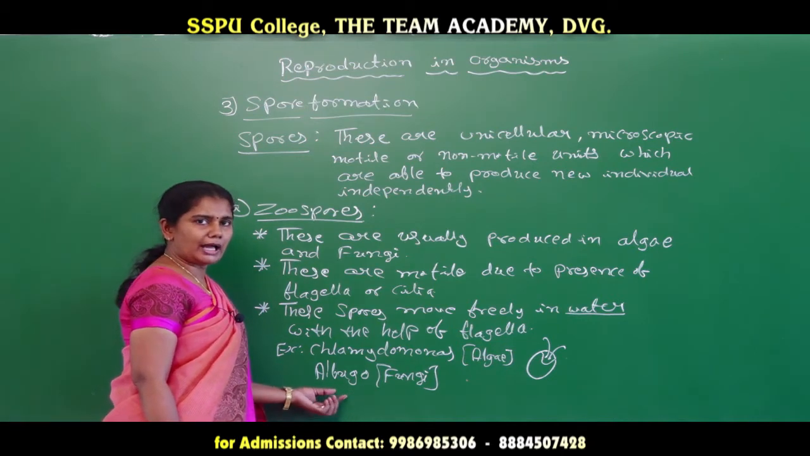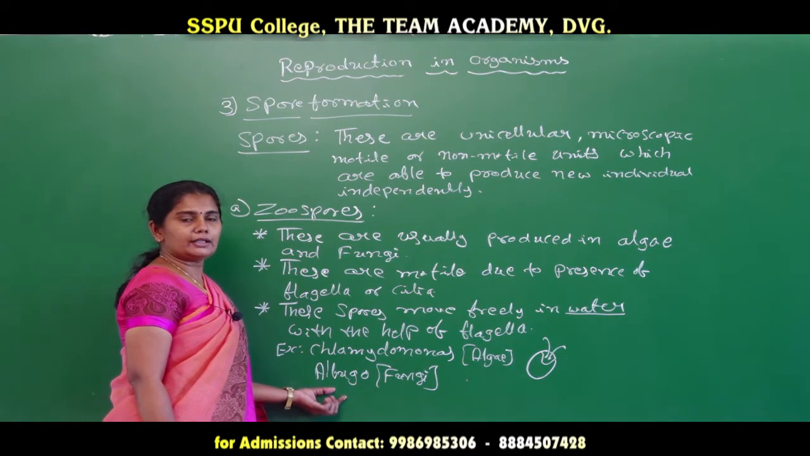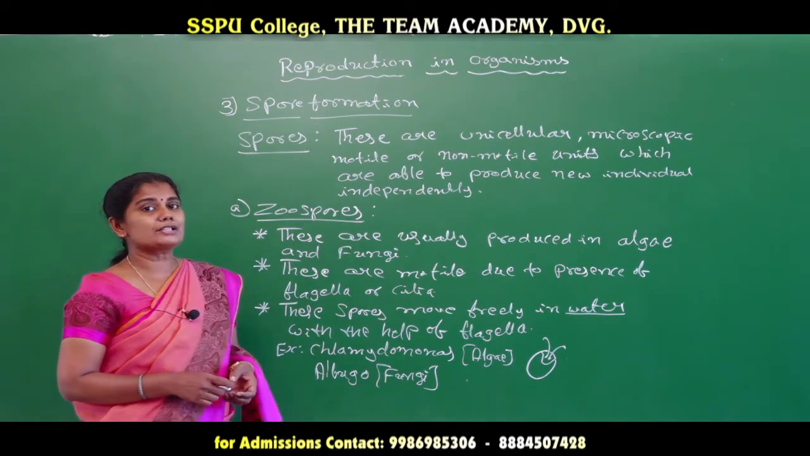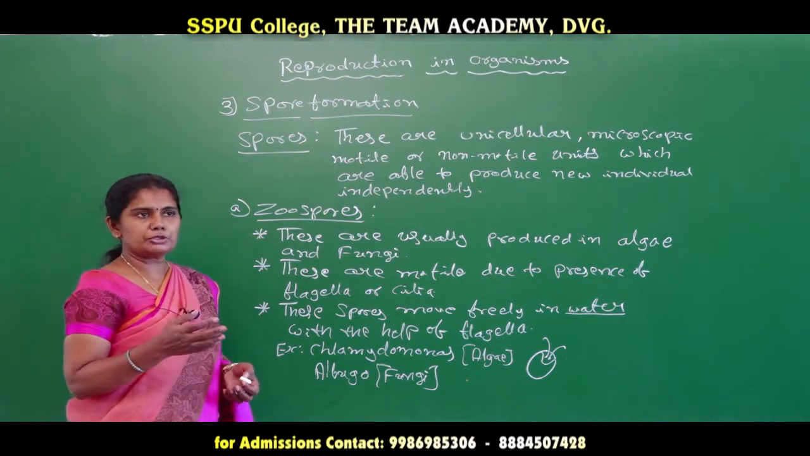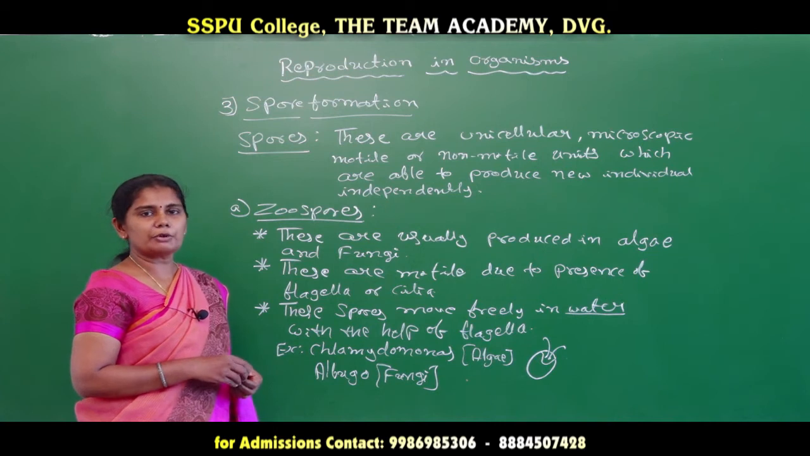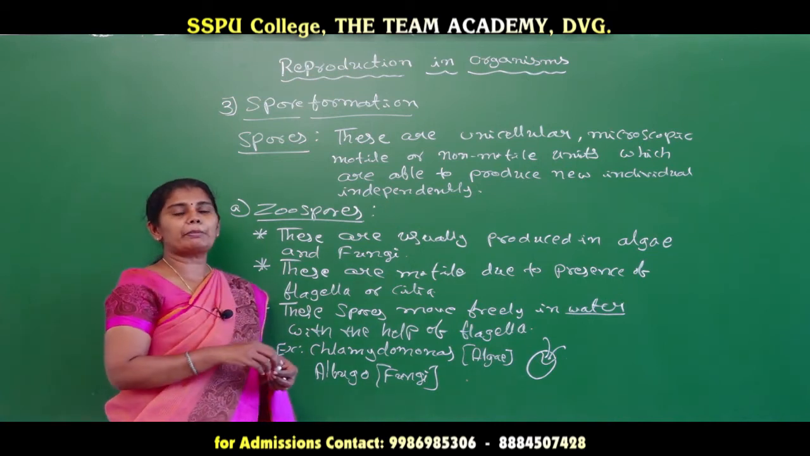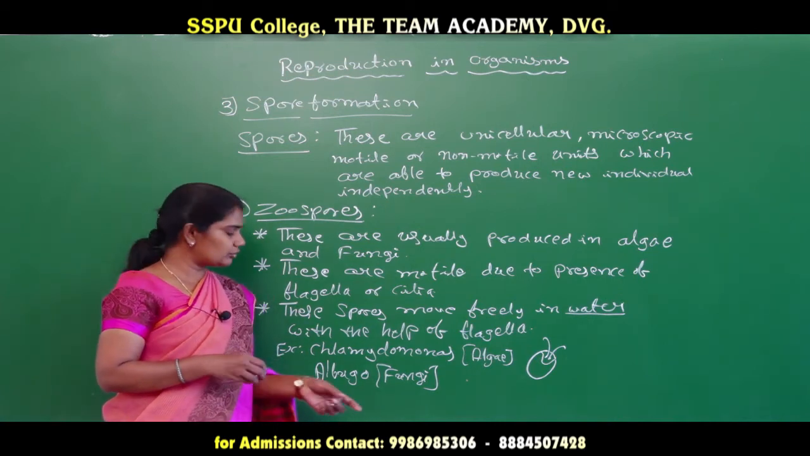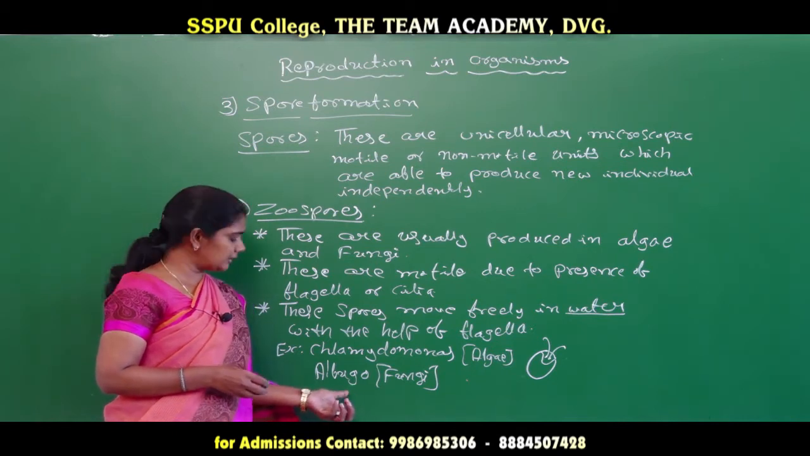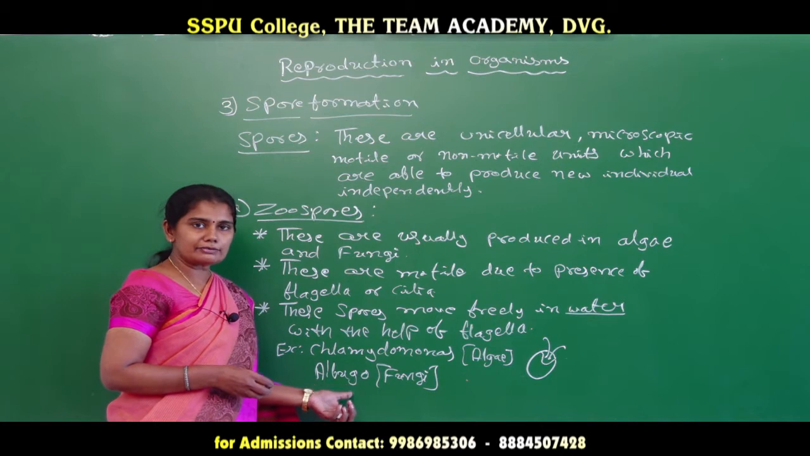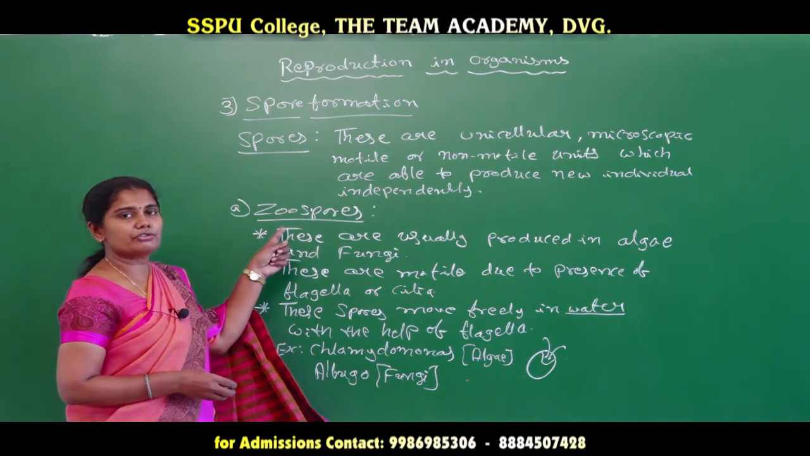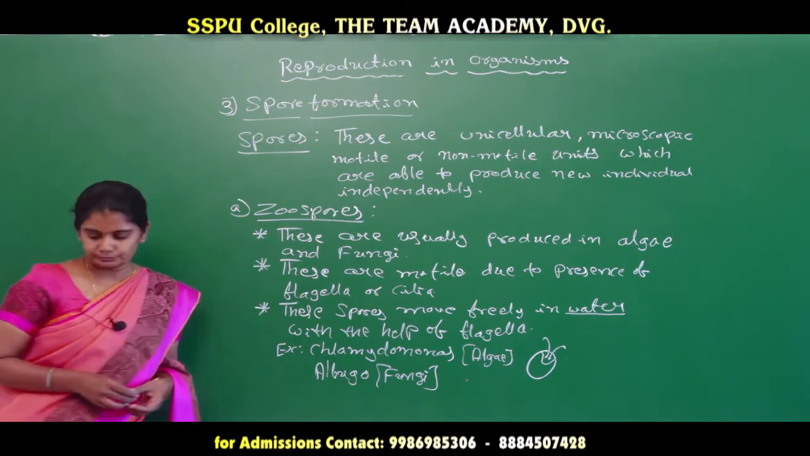And when it comes to Albugo, it occurs in plants, and it is a fungus which creates a white colored patch over the plant. If you observe the under surface of the leaf in some plants, we can see white colored patches. Those patches are due to the presence of this fungus, Albugo. It also reproduces asexually by the formation of zoospores.